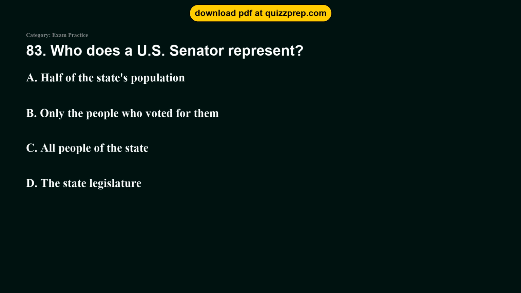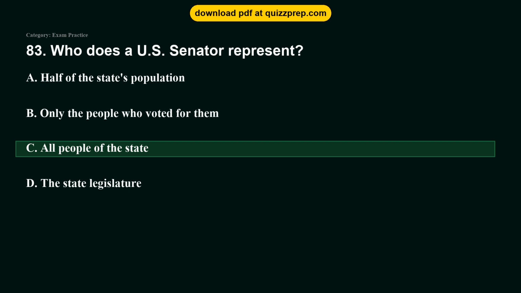Question 83. Who does a U.S. Senator represent? Option A, half of the state's population. Option B, only the people who voted for them. Option C, all people of the state. Option D, the state legislature. The correct answer is option C, all people of the state. A U.S. Senator is elected to represent all the citizens living in their entire state.